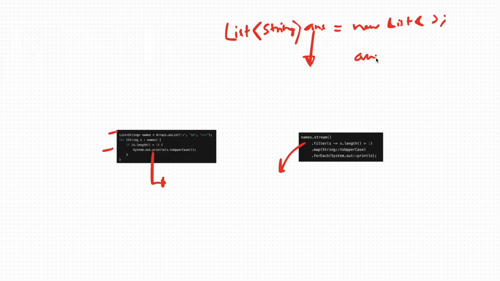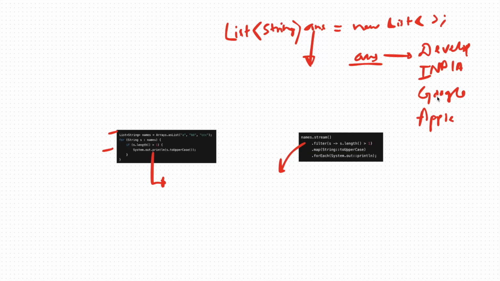Let's say in answers you have something like develop, then you have India, then Google, then Apple. Now if I ask you to filter out only those strings which are in capital letter, so basically you have to filter out India from this list, what will you do?